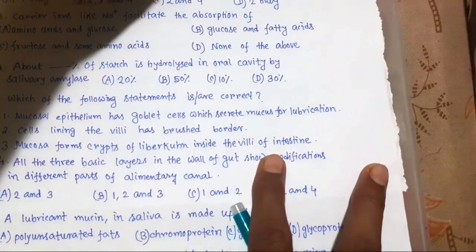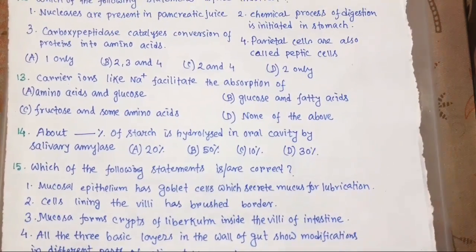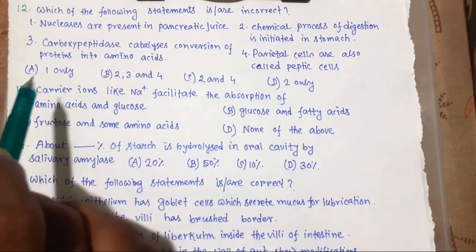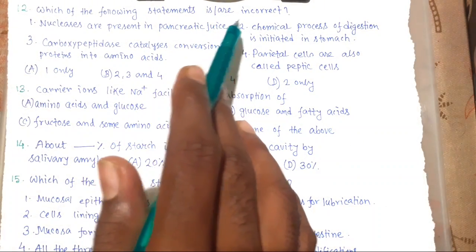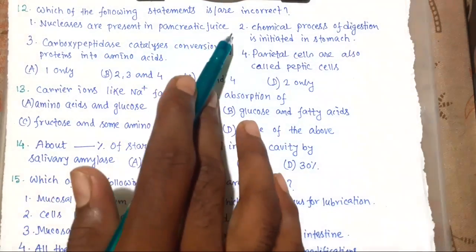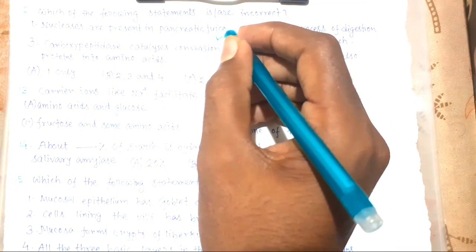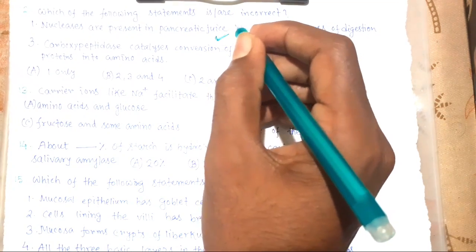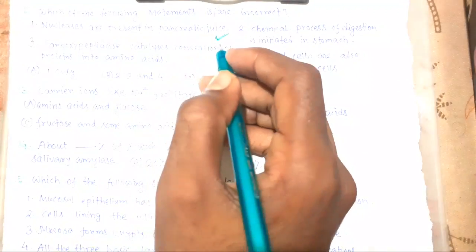So this is our next page. Which of the following statements is or are incorrect? Nucleases are present in pancreatic juice. This is right. There is also pancreatic amylase, pancreatic lipase, DNase, RNase. So this is right.